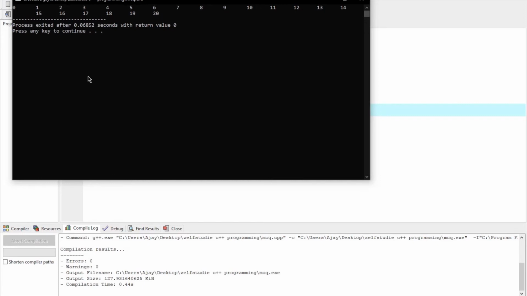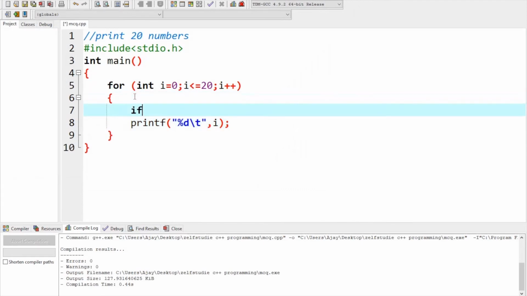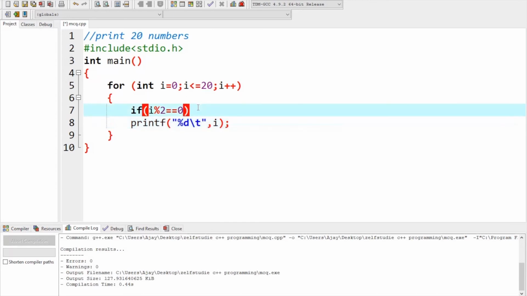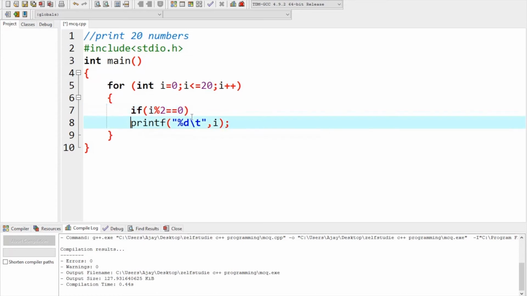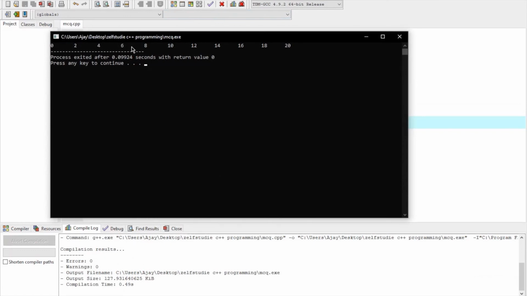So what if I need to print only even numbers? Okay, what is an even number? Anything that is divisible by 2. So I need to write if i percentage 2 equals 0, then only I'm going to print this, okay? So what I told you, if there is only one statement, no need to give these curly braces. You can give them, there will not be an error, but if you don't give them also, there will not be any error. See now, 0 2 4 6 8, so up to 20 you have all the even numbers.